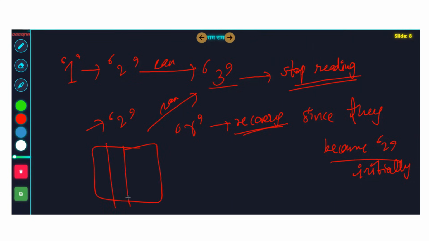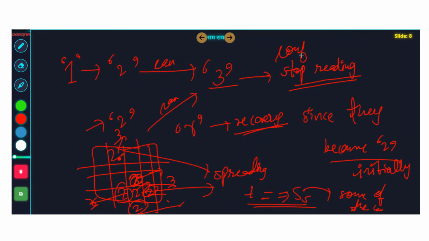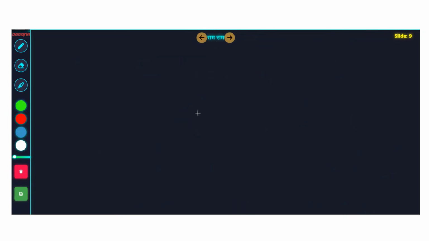Let's say this is your matrix. Here there is 2, here there is 2. So some of the 2s are spreading the virus. Let's say at t equal to 5 seconds, some virus has been spread. But guys, in the middle, some of the cells will stop spreading the virus as well. This 2 will become 3 after, let's say, 8 seconds. The other 2s to which the virus was spread will also become 3 after, let's say, 9 seconds, and things like that. That is creating the confusion in the whole problem. So if I try to show you with a test case, let's take the simplest example, right?